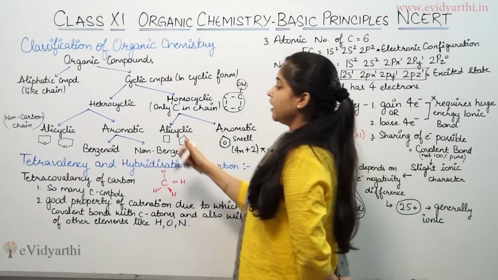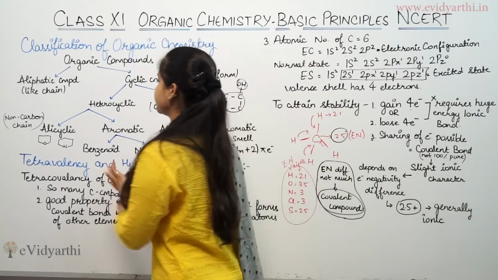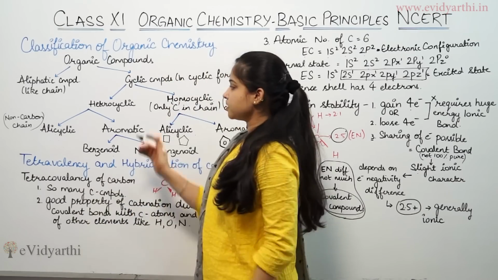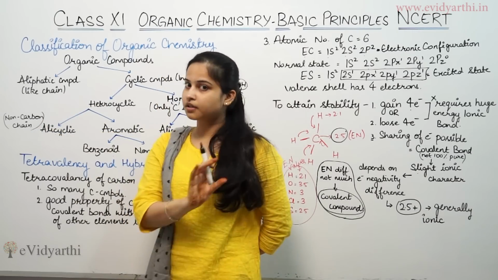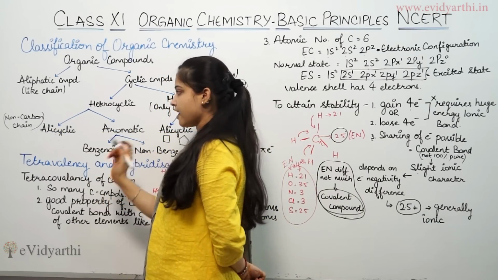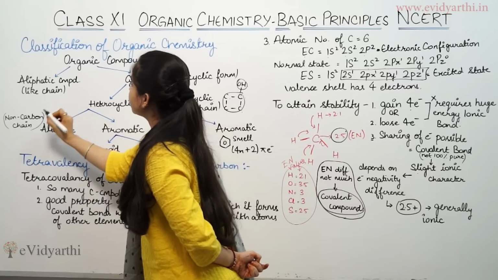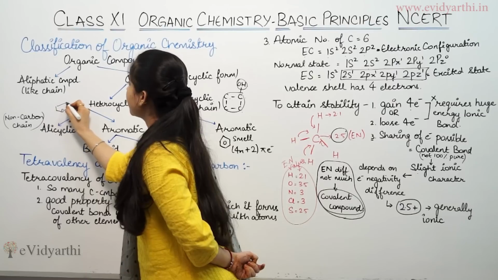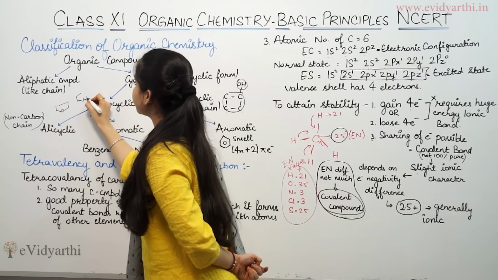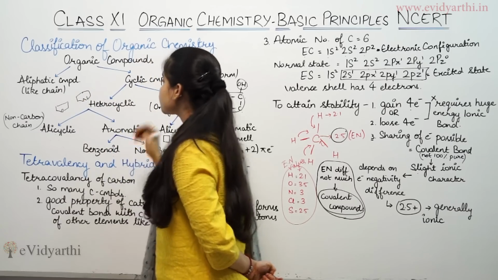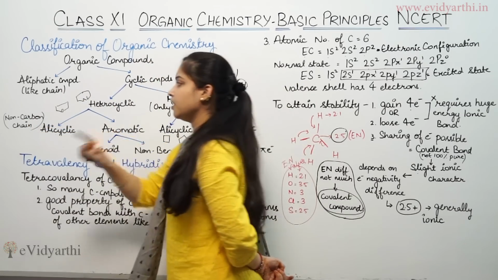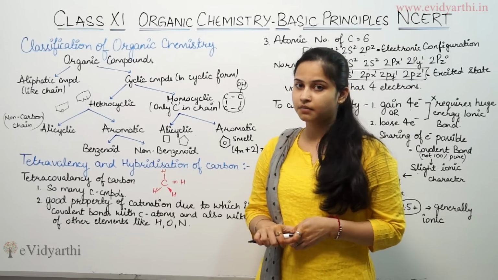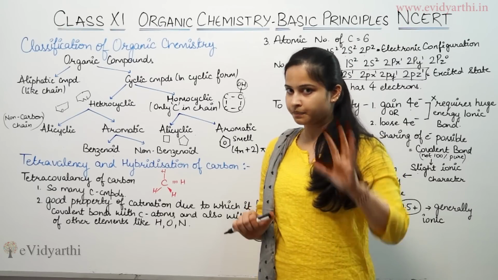I would say in heterocyclic compounds, this means a non-carbon chain. Non-carbon chain over here means, if I am taking a compound, suppose this is furan and pyridine I am taking over here. In heterocyclic compounds, carbon will be present in the group, but that doesn't mean only carbon will be present in the compound.